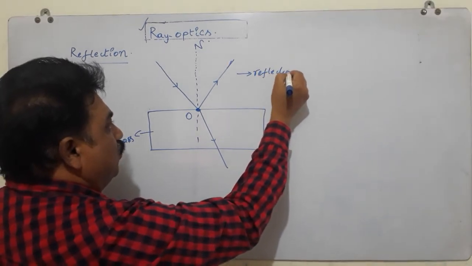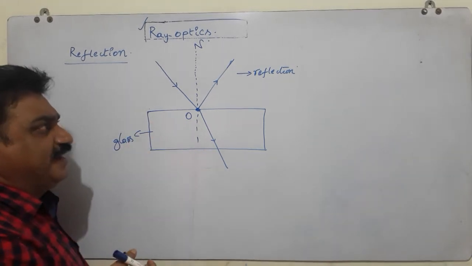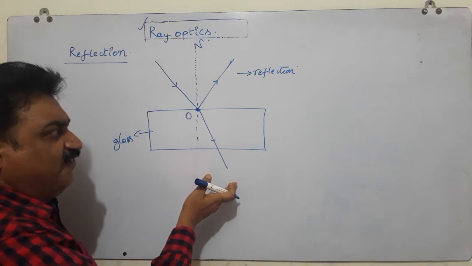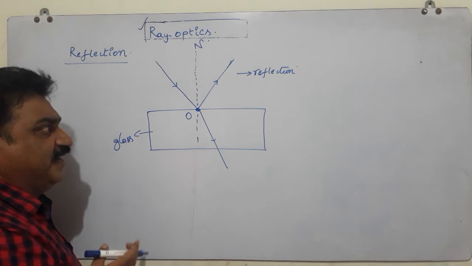As we already know, if a light ray falls on any transparent medium, partially the light is refracted and partially the light is reflected.